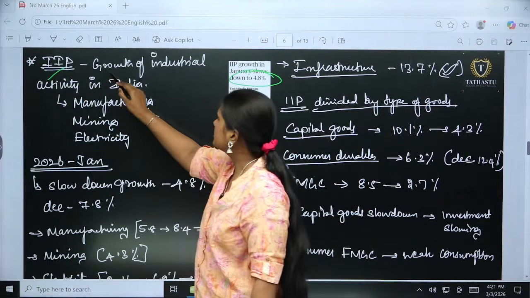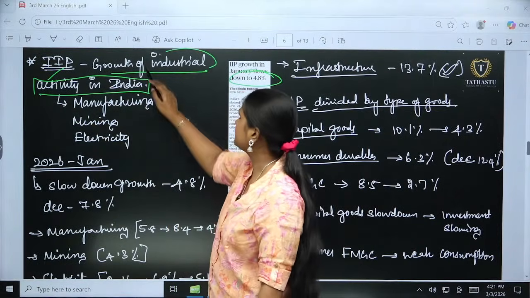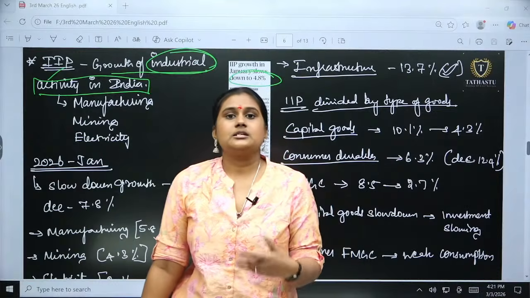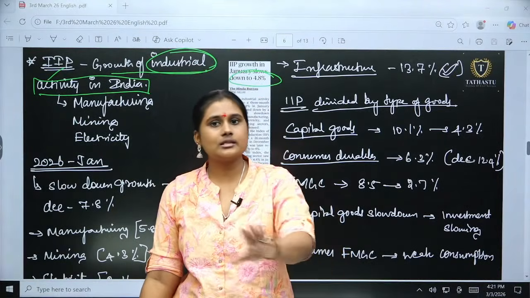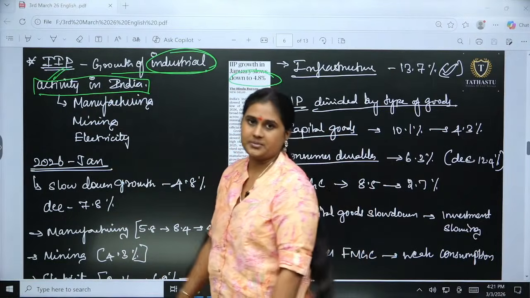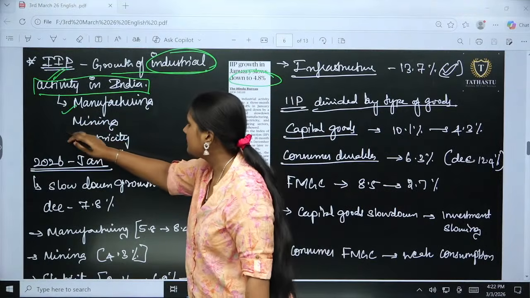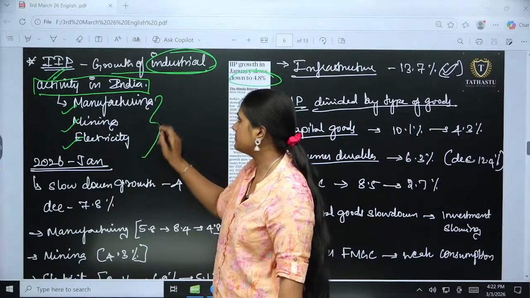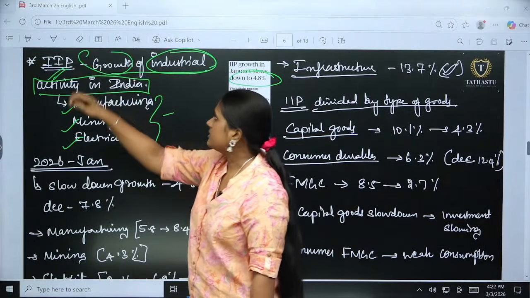This shows the growth of industrial activity in India: how industrial activity is performing, whether it is growing, slowing down, or stagnating. We can get all these inferences from the IIP. It covers the sectors of manufacturing, mining and electricity. These are the major sectors that reveal the growth and performance.